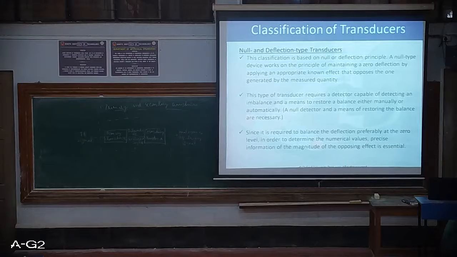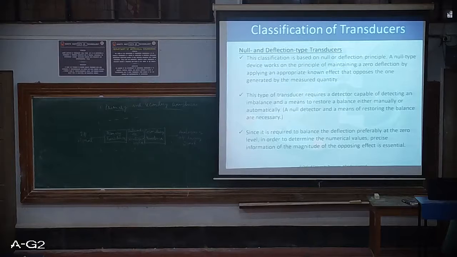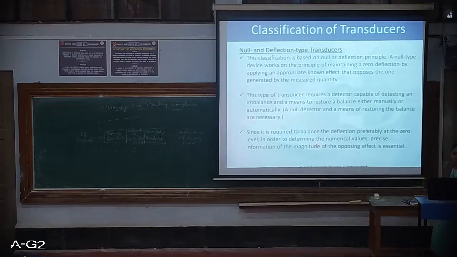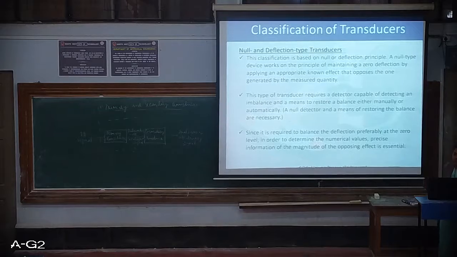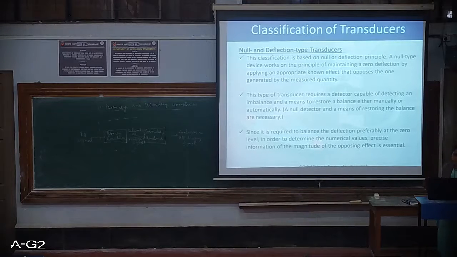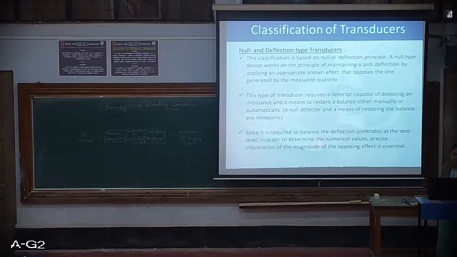There will be a certain effect happening due to the measured quantity, but the measuring system tries to balance it out, or maintain the zero deflection by applying an appropriate known effect, so that it can oppose the changes generated by the measured quantity.